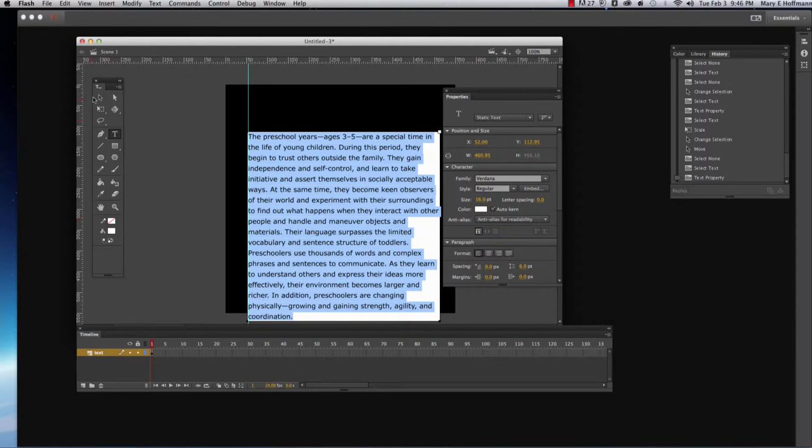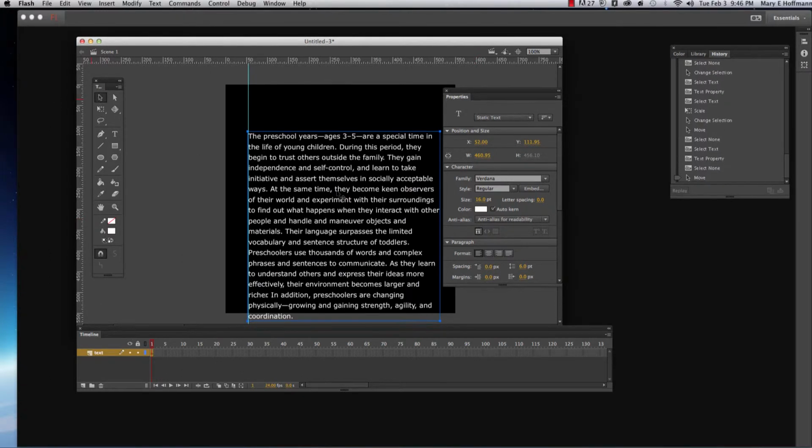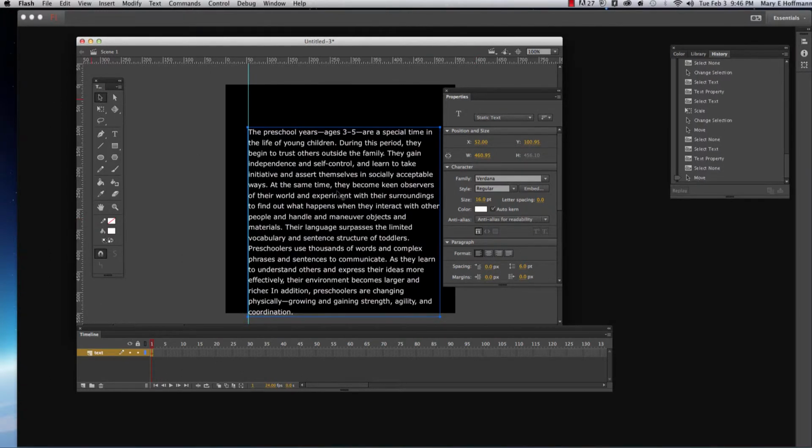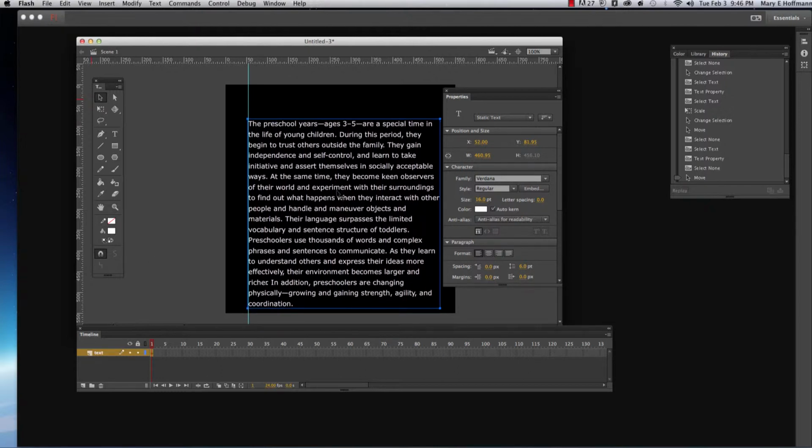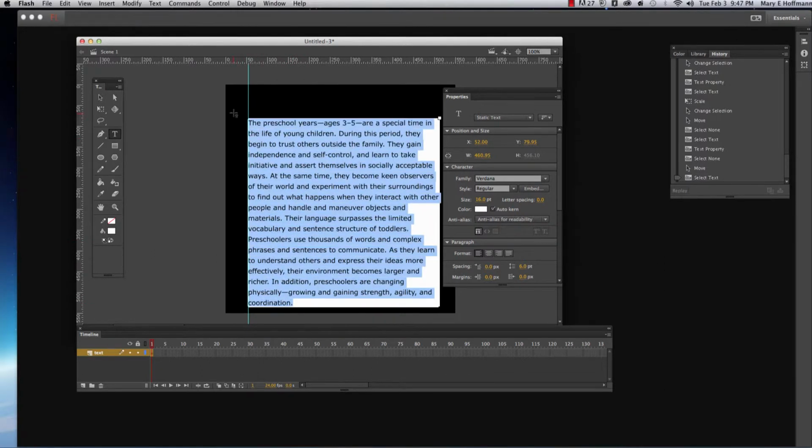Let's see how this looks. I actually like that. So what I may do is make my font a little smaller. Let's see how this looks. I'll make this 15 instead of 16.